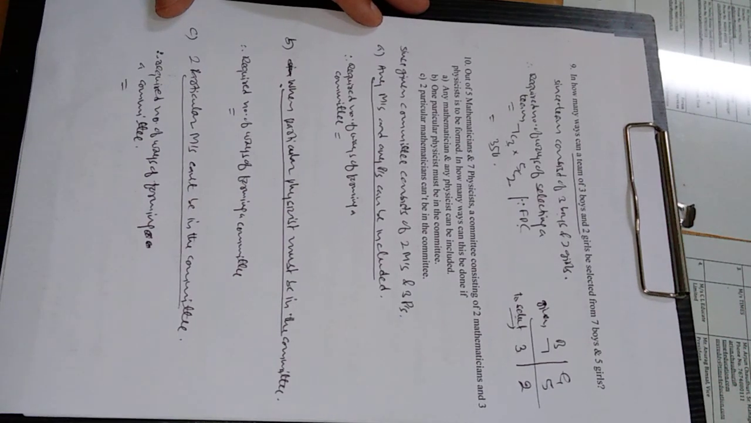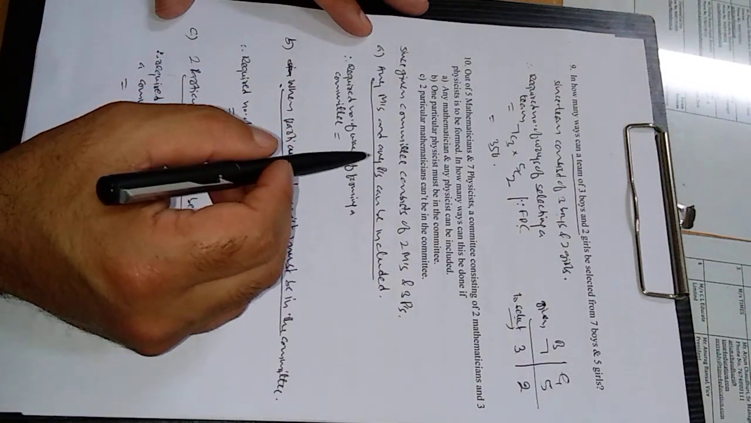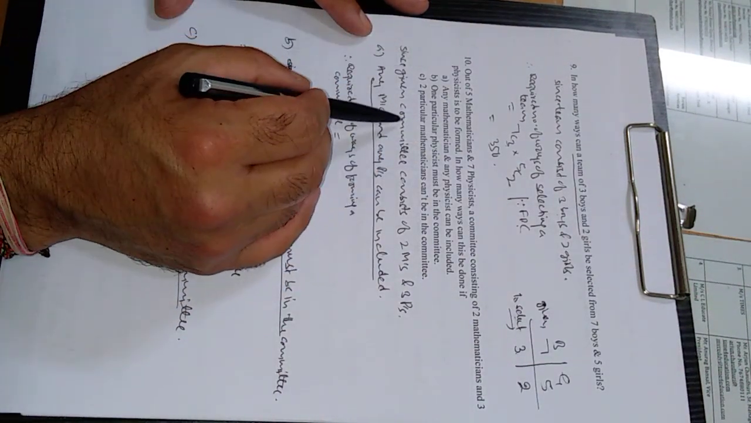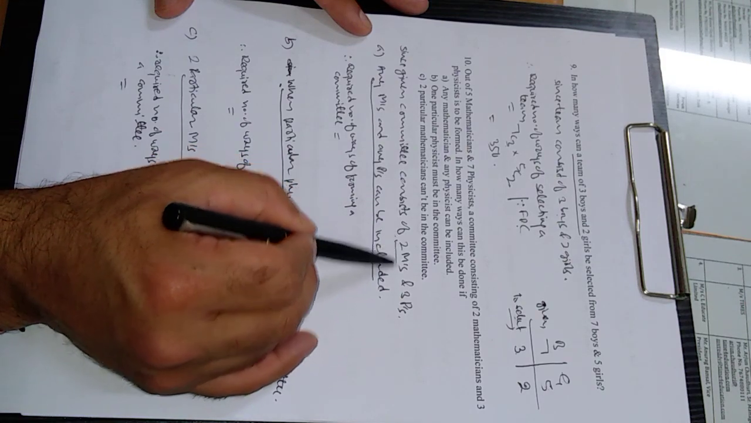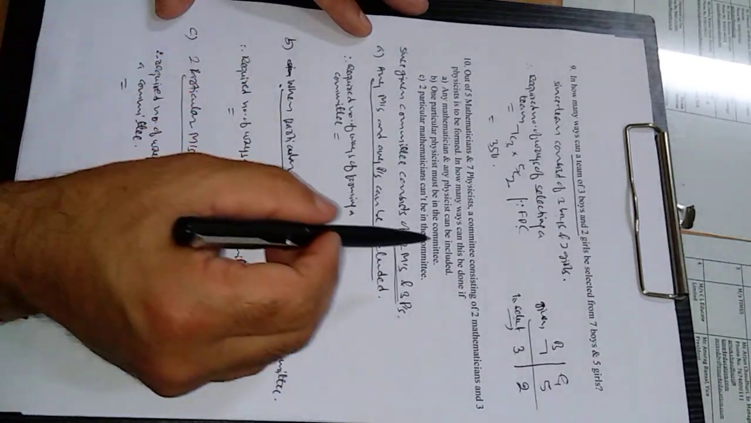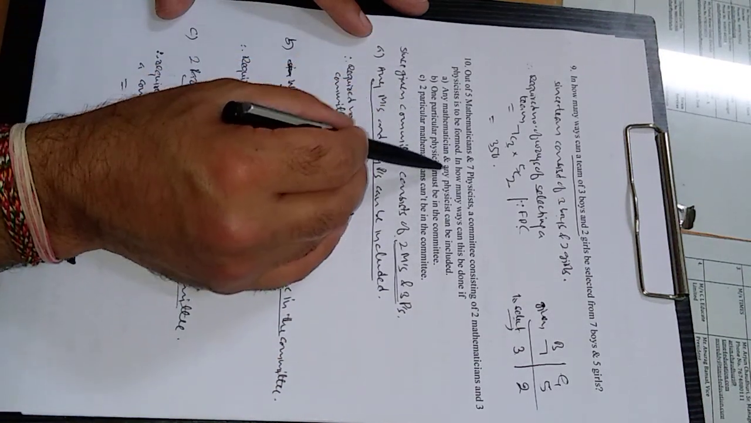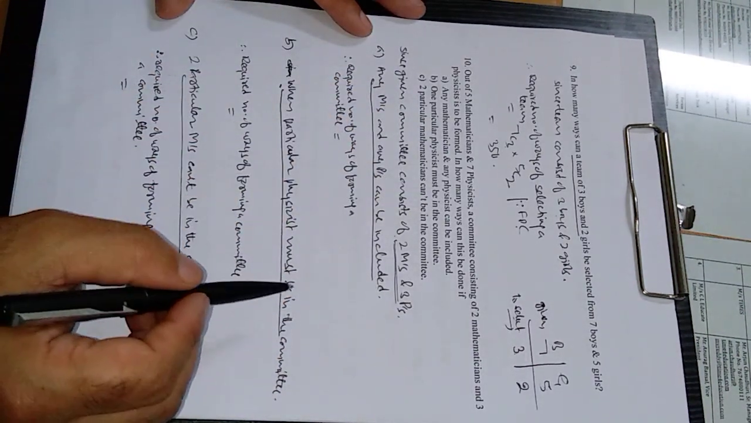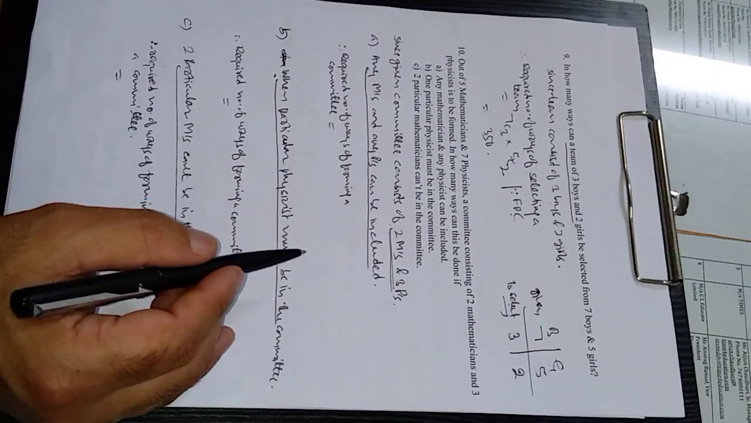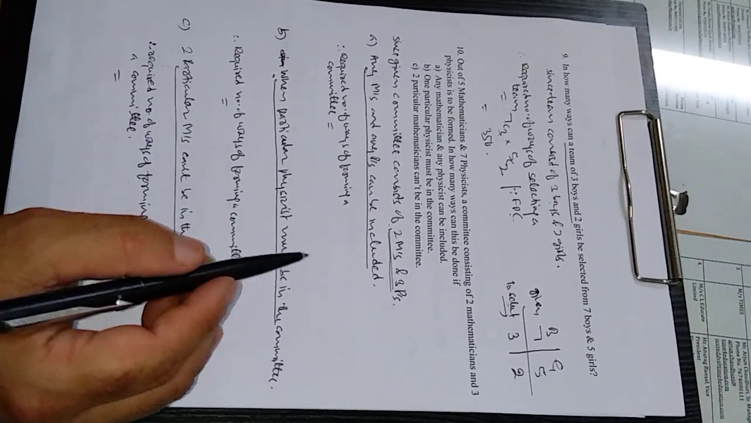Now the next question. Out of 5 mathematicians and 7 physicists, a committee consisting of 2 mathematicians and 3 physicists is to be formed. It means we have to form a committee of 2 mathematicians and 3 physicists. How many ways can this be done? First part: any mathematician and any physicist can be included.